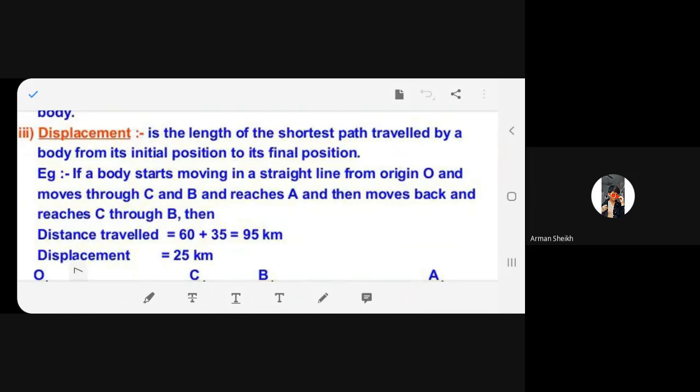Start. Displacement is the length of the shortest path traveled by a body from its initial position to its final position. Fine. So you just understood? This is the shortest path when a body is traveling from the initial to the final position.